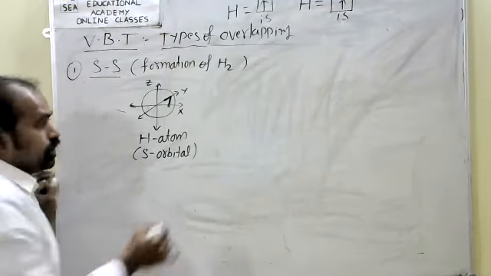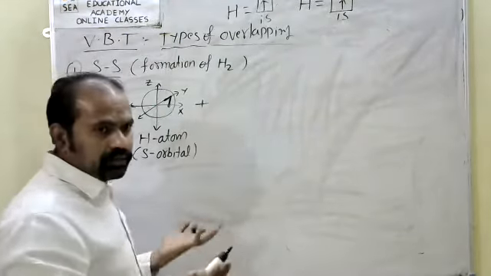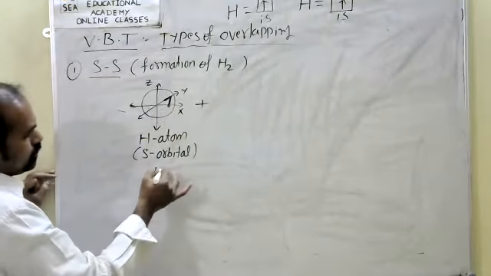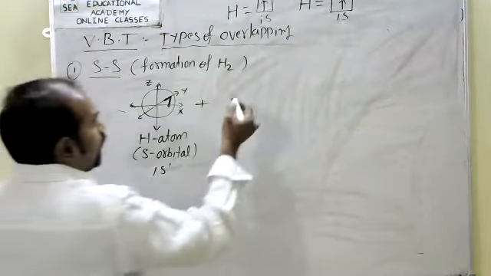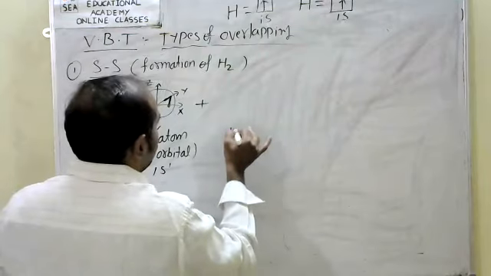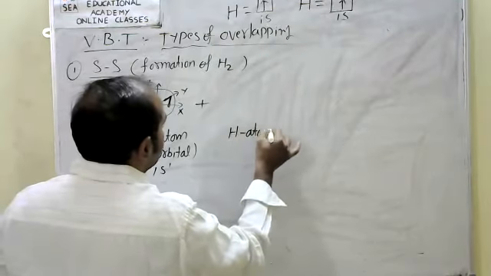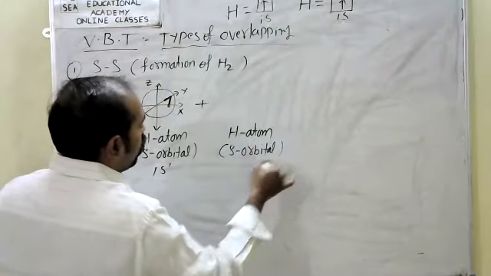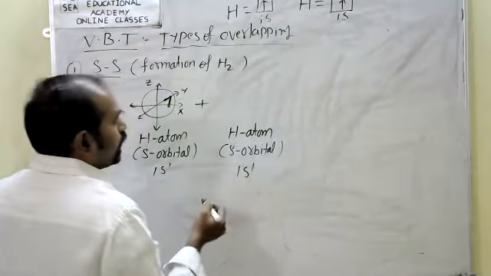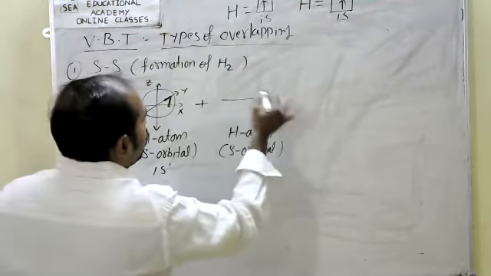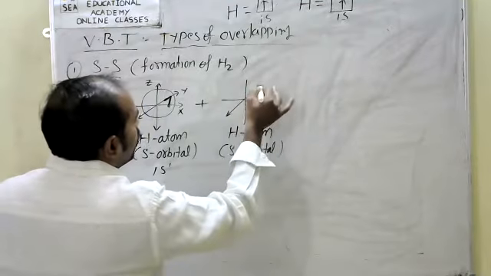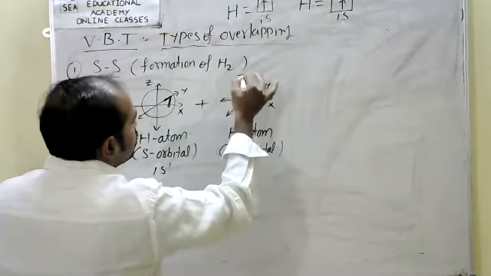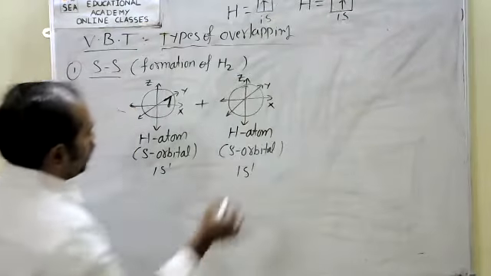Now the second hydrogen atom, same like that, belongs to 1s1. The electron is also present in an s orbital, 1s1. It is also three-dimensional with three axes, x-axis, y-axis, z-axis, and also has a spherical shape.